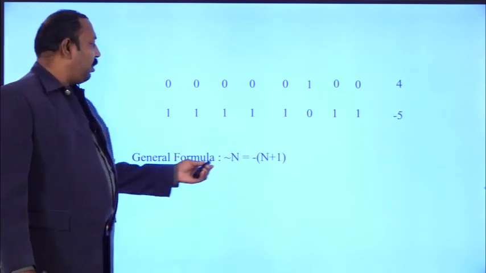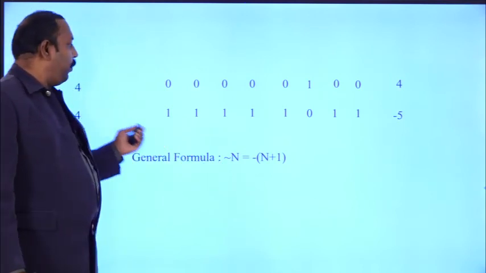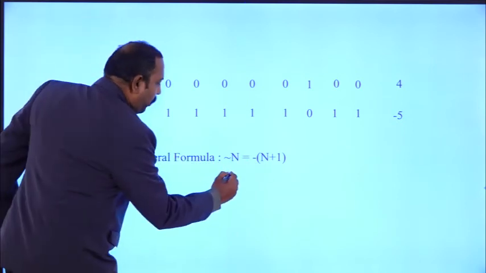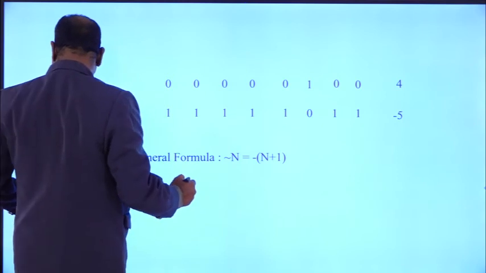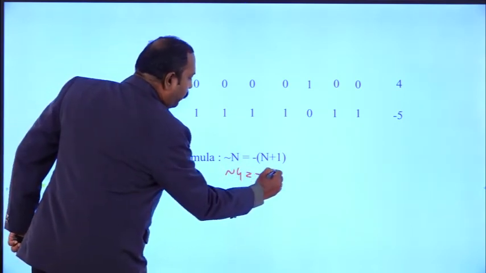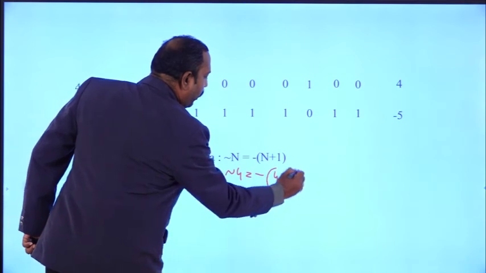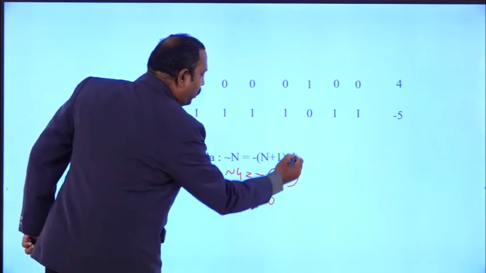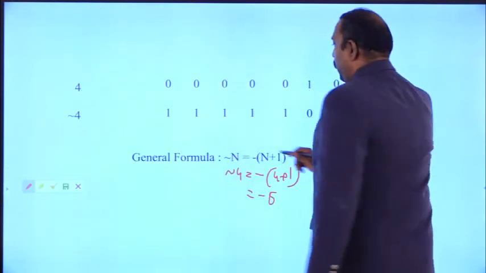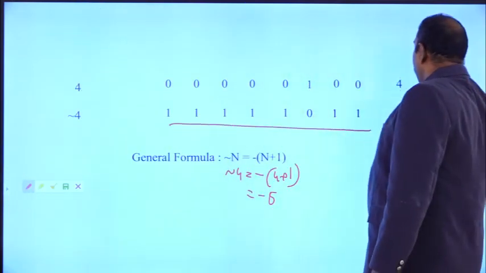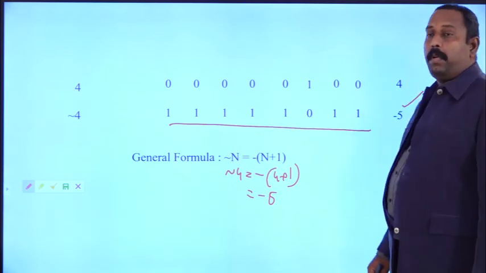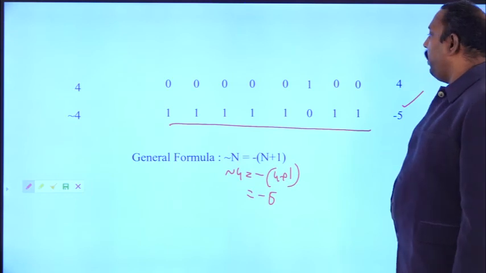What is the general formula? We have taken the value 4, so what is the output we got? Minus of n plus 1. So we have taken 4 here, minus of 4 plus 1, so you will get the value minus 5. How did we get this minus 5? Minus values are always represented in 2's complement form.